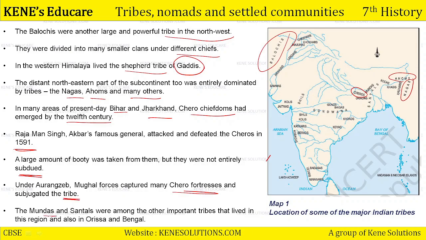The Mundas and the Santals were among the other important tribes that lived in this region and also in Odisha and Bengal. ठीक है, एक और ट्राइब मिल गई आपको, मुंडास एंड संताल्स. ये कहाँ पे रहते थे? In this Bihar Jharkhand region as well as in the Odisha and Bengal region as well. Okay, Santals, Mundas. Okay.